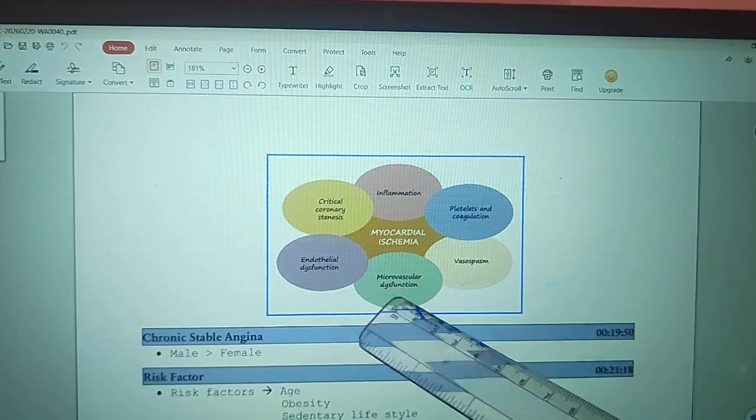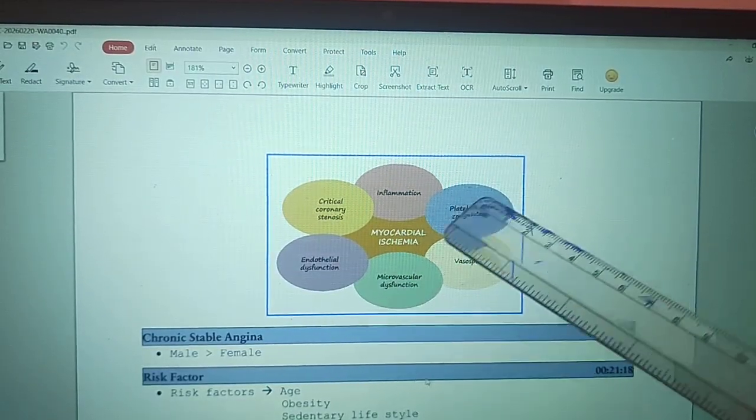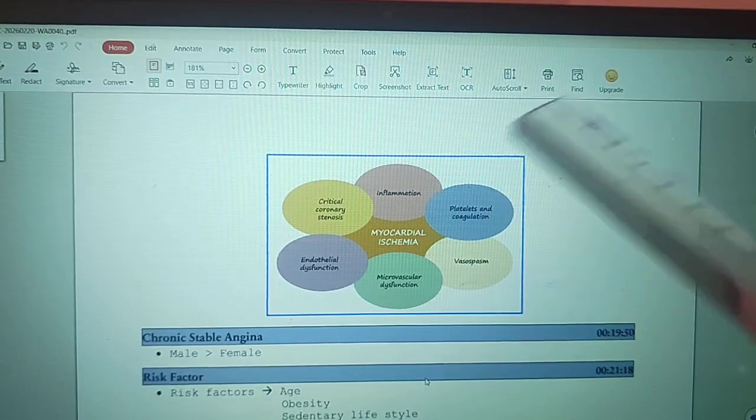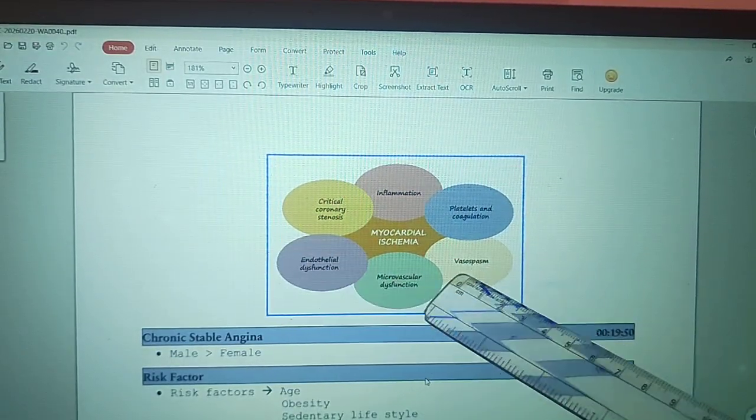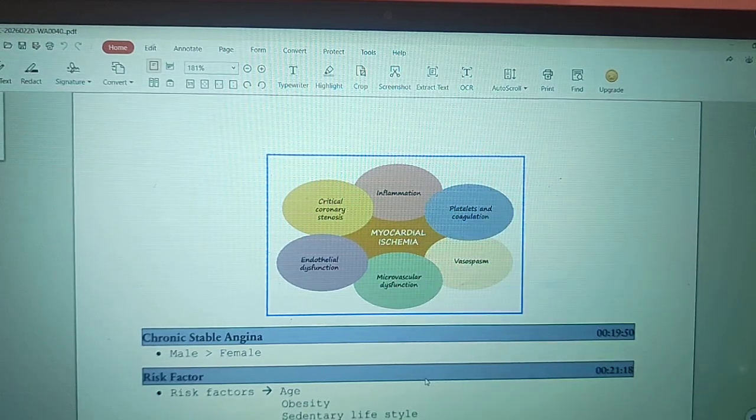We said the microvascular dysfunction, then inflammation, then endothelial dysfunction, vasospasm, and also platelets and coagulation. Okay, so these are the main factors which are responsible for the MI. So study the critical coronary stenosis due to atherosclerosis, then microvascular dysfunction, then endothelial dysfunction, inflammation, then platelets and coagulation,